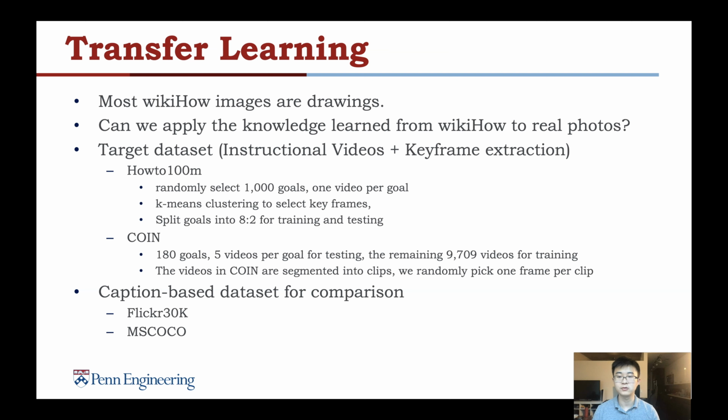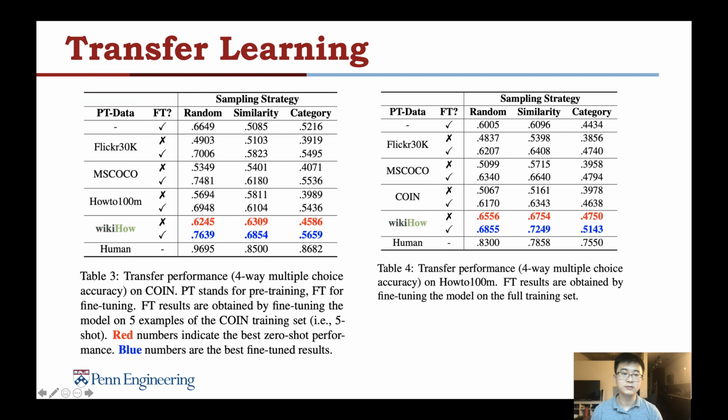For HowTo100M, we randomly select 1000 goals and pick one video from each goal. And then we use k-means clustering to select keyframes. For COIN, we select 5 videos for each goal for testing, and the remaining videos for training. Since the videos in COIN have already been segmented into short clips by human annotation, we just randomly select one frame from each clip. To show the wikiHow is superior to the other dataset on VGSI task, we select Flickr30K and MS COCO for comparison. Here are the results of transfer performance on COIN and HowTo100M.